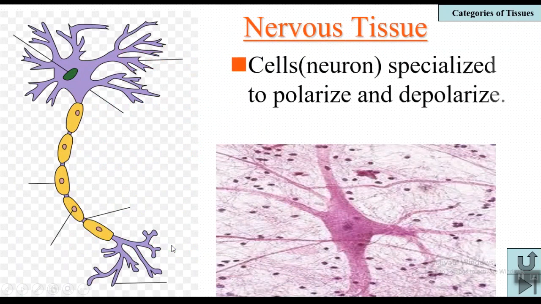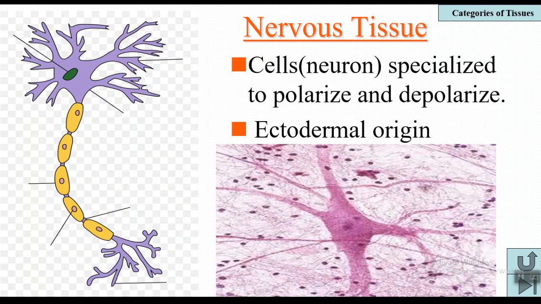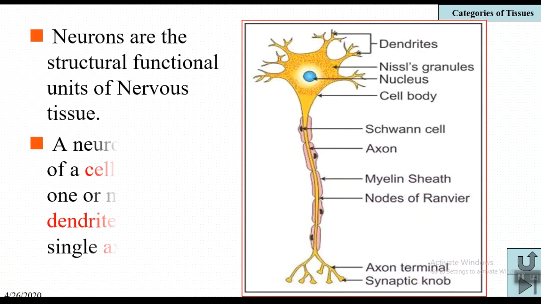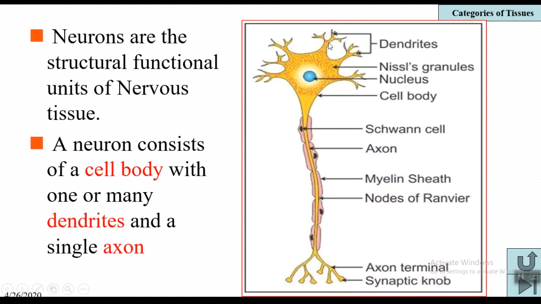Coming to the next type of tissue, the last type of tissue is nervous tissue. Nervous tissue is the specialized tissue which exhibits polarization and depolarization. Because of this, the nerve impulse is conducted. This nervous tissue is ectodermal in origin, and the structural unit of nervous tissue is a neuron. This is the structure of a neuron.